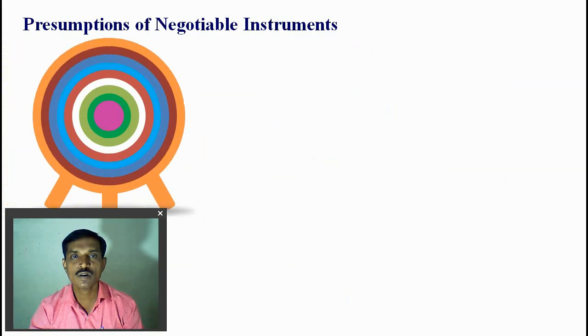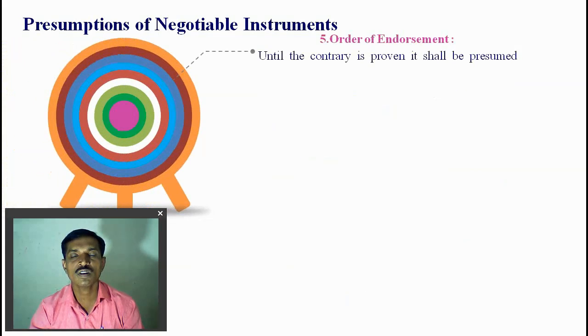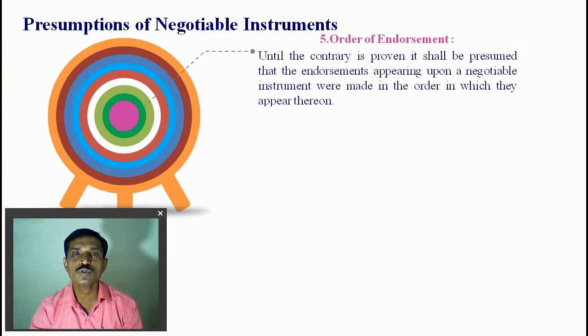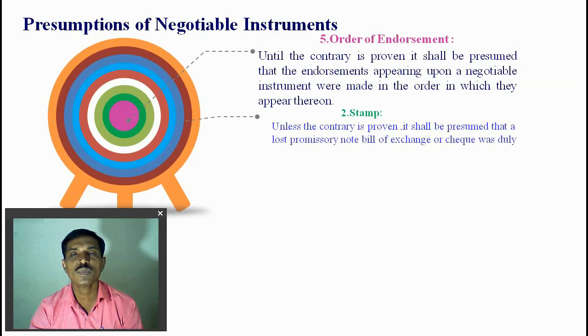The next presumption: all negotiable instruments which are used by law or which are used by the customs and trades. The order of endorsement: until the contrary is proved, it shall be presumed that the endorsements appearing upon a negotiable instrument were made in the order in which they appear thereon. Whenever we write something on the check or the bill of exchange, on the front side or the back side, it is an endorsement. So the order of the endorsement is given in the negotiable instrument.